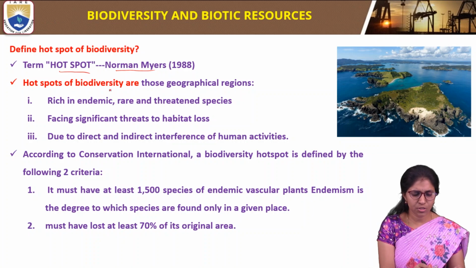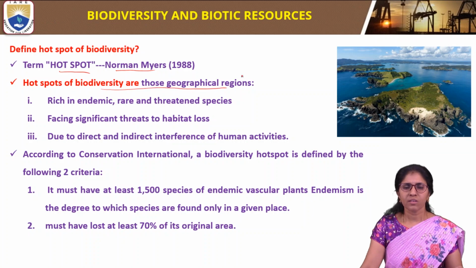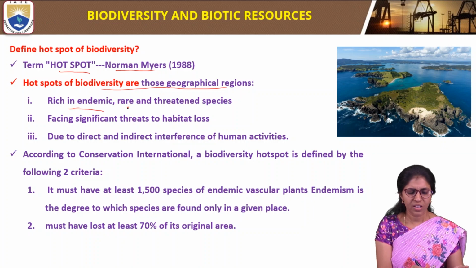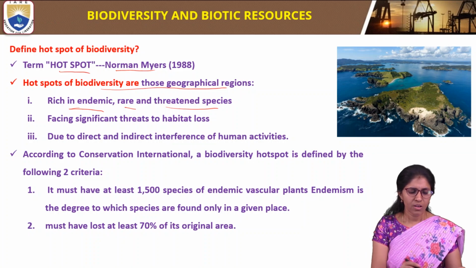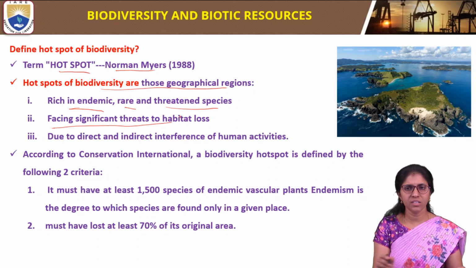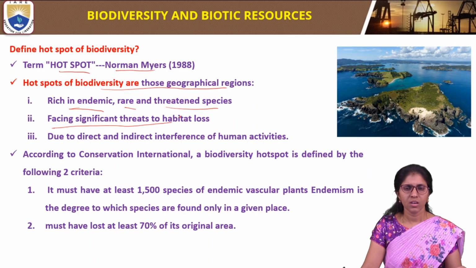Hotspots of biodiversity are geographical regions which are rich in endemic, rare, and threatened species, and facing significant threats of habitat loss due to direct and indirect interference of human activities.